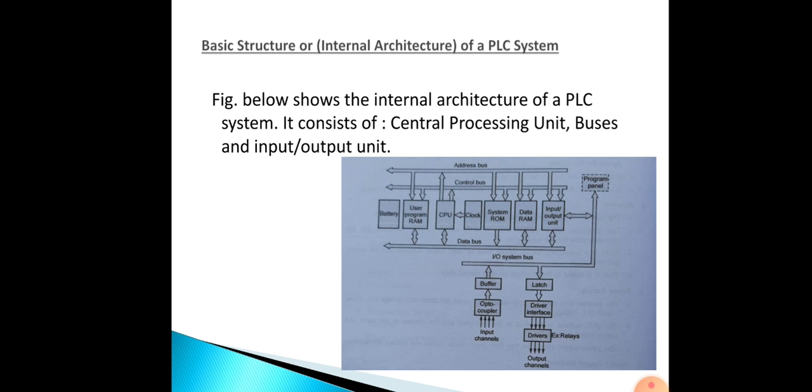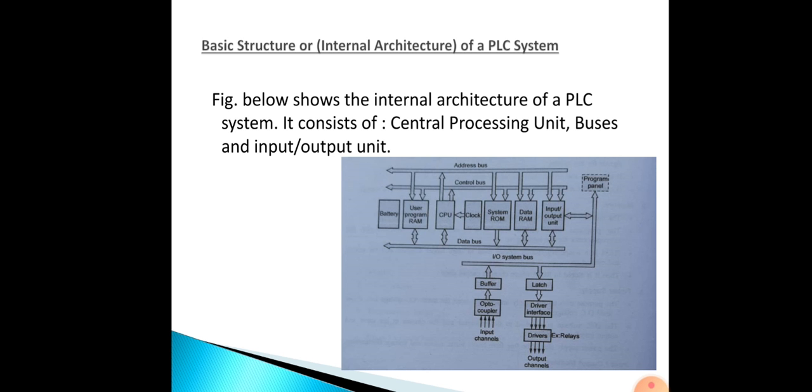Memory can be either volatile or non-volatile. What is volatile? Volatile is the temporary memory or application memory, that is user memory. In volatile memory the data will be lost. Whenever the power goes off, the data will be gone. But non-volatile memory is the permanent memory. Even if the power supply goes off, the data will remain. The different types of ROMs are mask programmed ROM, PROM, EPROM and EEPROM.